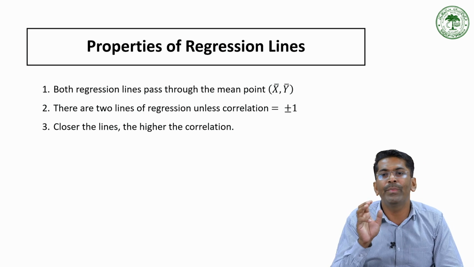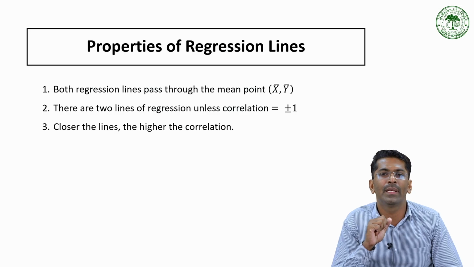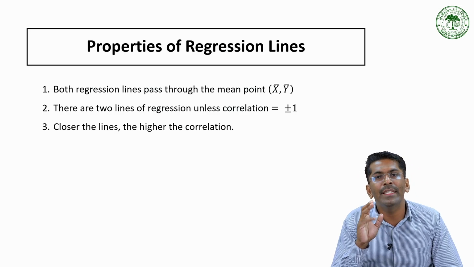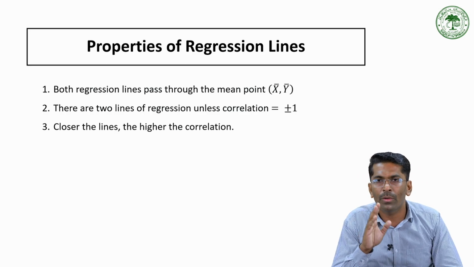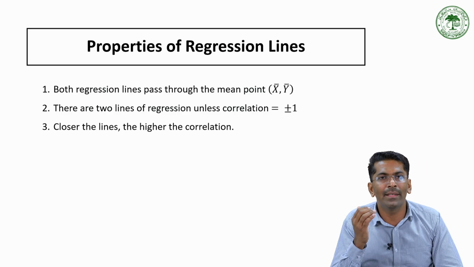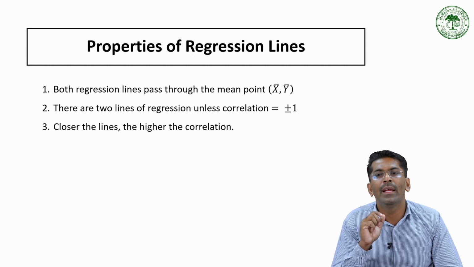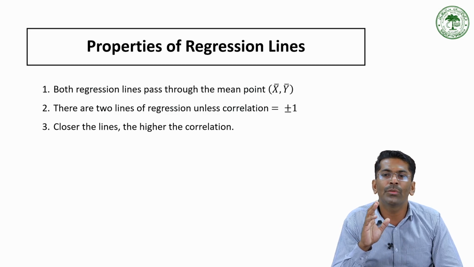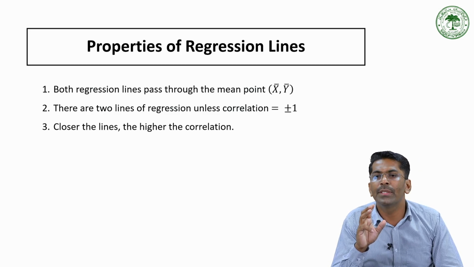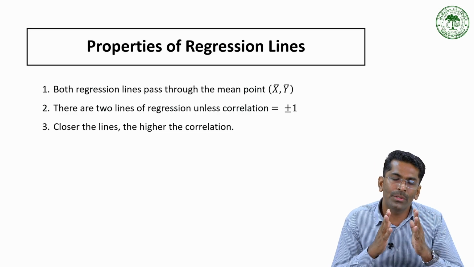The angle between the two regression lines depends upon the strength of correlation. If correlation is high, that is close to plus 1 or minus 1, then both lines are close together. If r is relatively low, or closer to 0, then the lines are far away from each other. So a stronger relationship means less scatter, and the two regression lines almost overlap.